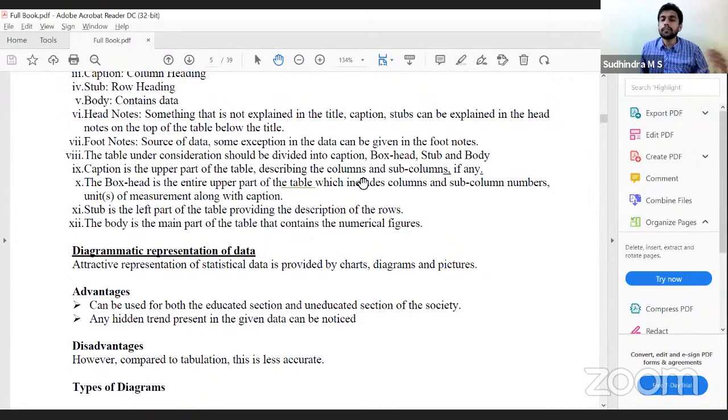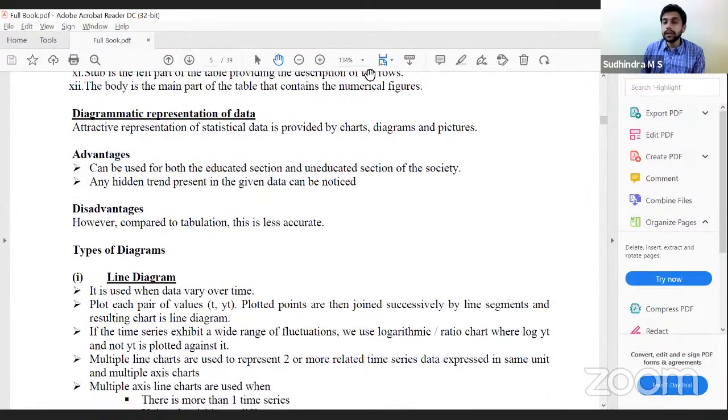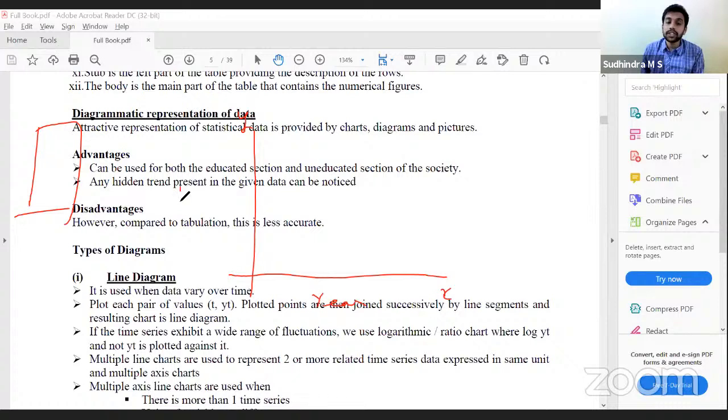Types of diagrams, we can broadly divide it into line diagram and bar diagram. Line diagram is simple. We have the data in tabular form. Plot that. We'll have x-axis, y-axis, x, let us say years, y production. You plot them accordingly based on the data given. You plot the dots, then join the points with the help of a straight line. We get the line diagram.